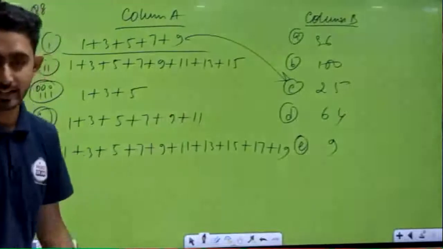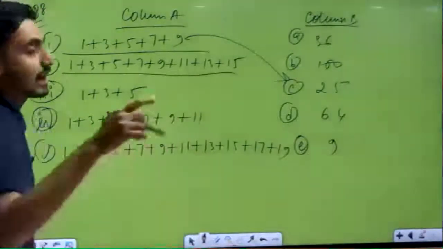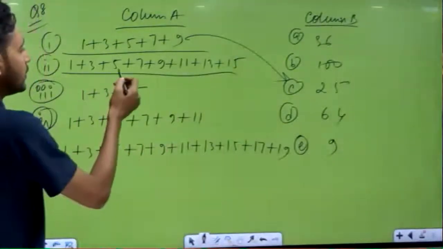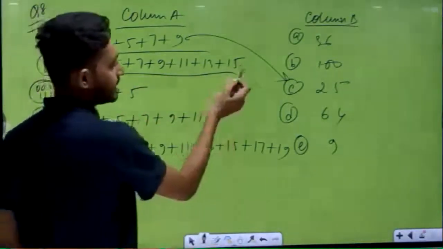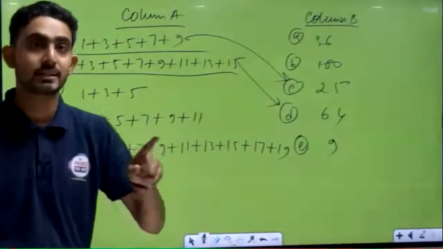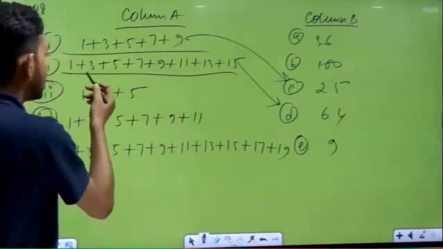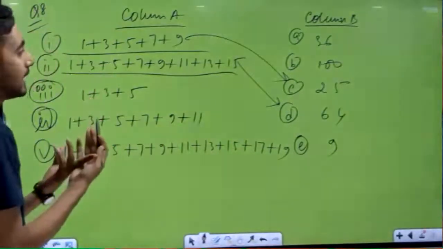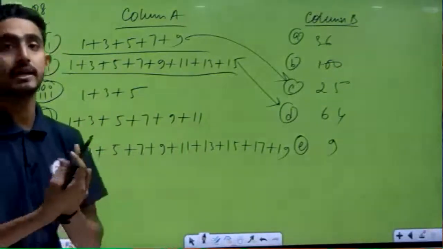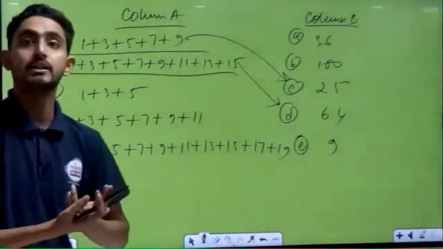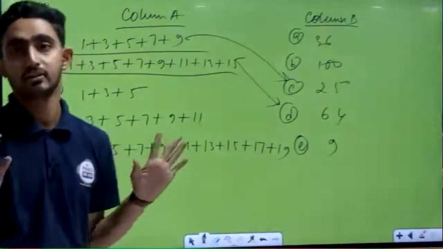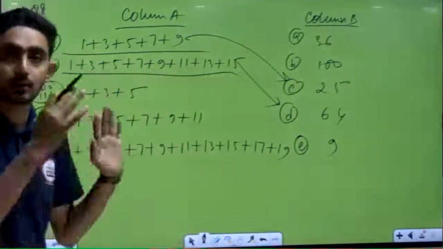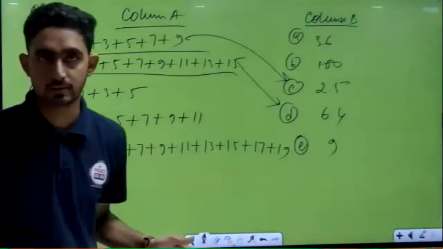Next question, let's see. First of all, count the numbers. 1, 2, 3, 4, 5, 6, 7, 8. 8 square is 64. Done. अगर आपने इस तरीके से करने गए like addition 1 plus 3, 4, 4 plus 5, 9, 9 plus 7, 16, 16 plus 9, 25, 25 plus 11, 36, तो आपका आंसर at least 5 minutes लग जाएंगे. So that's why it is very easy. Count the numbers and square the numbers.